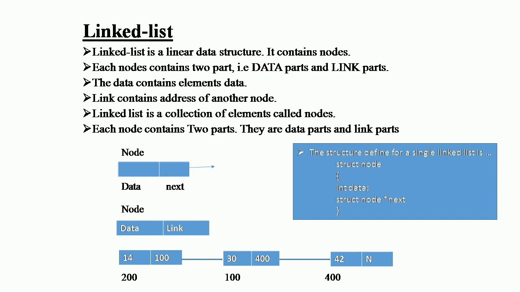A linked list is a linear data structure. It contains nodes. Each node contains two parts: a data part and a linked list part. These are the simple linked list parts.